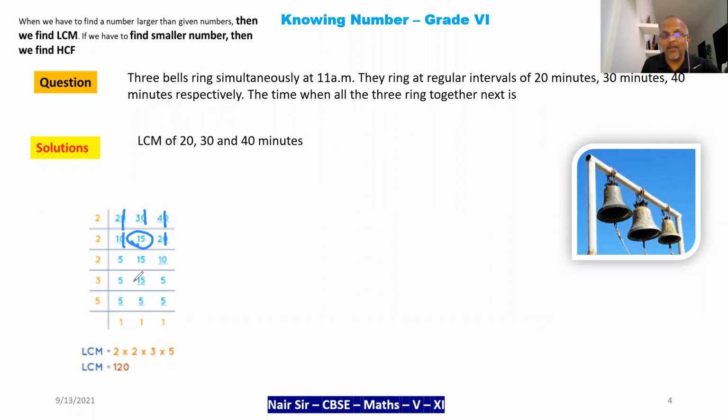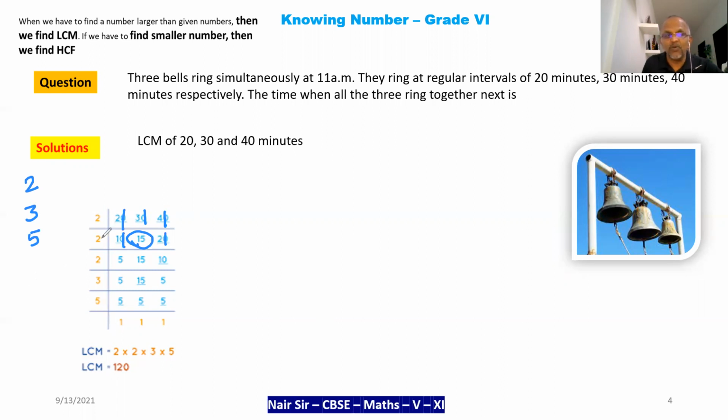Now here you're checking. The first thing is, whenever you're doing LCM, you have to check for 2, you have to check for 3, you have to check for 5. Once 3 is done, then you're checking for 5. Now you're getting the LCM.